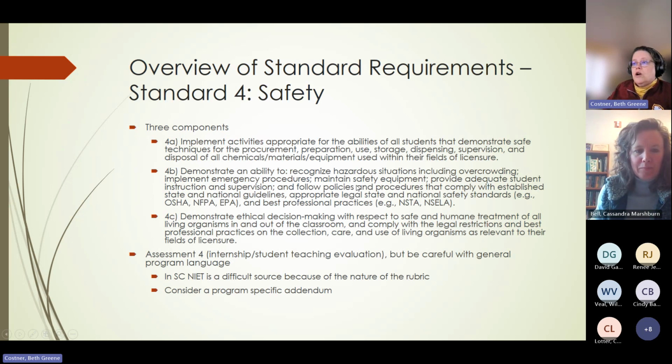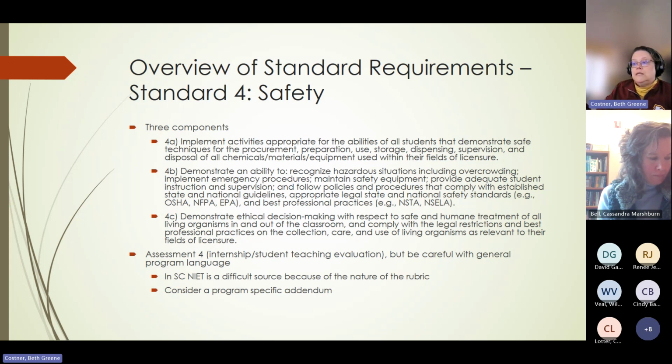And then standard 4 is safety. Of all the standards, I always get confused when I'm looking at the science standards because of the safety standard, because standard 4 is typically not this kind of standard in other areas, but there is a relation, because it's really about teaching in the classroom in a way that is safe for those students.